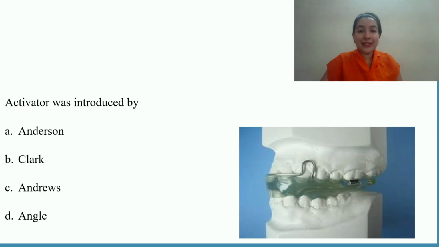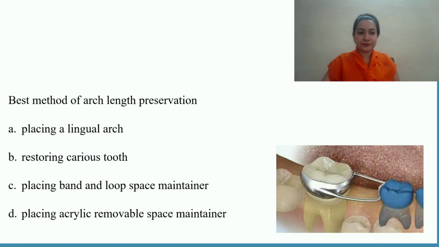Then we have bionator, which is given by William Balters. We have Frankel appliance, which is given by Frankel. Then we have twin block, which is given by William Clark. So all these are myofunctional appliances. Even the classification of myofunctional appliances is very important. It is tooth borne, tissue borne, combinations, fixed, removable, all these things. Myofunctional appliances would be covered in depth, but to start, activator was given by Anderson.